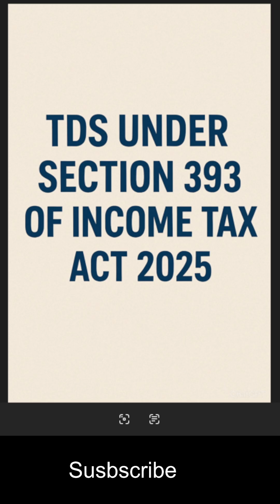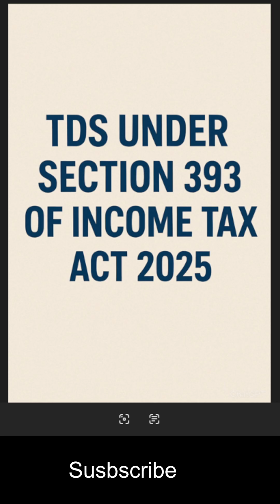If compensation is received, then any person, the rate is 10%. The threshold limit is more than 5 lakhs rupees. Here, most of the time the government gives a waiver, but if the government has not given a waiver and the compensation is paid, then 10% TDS has to be deducted.